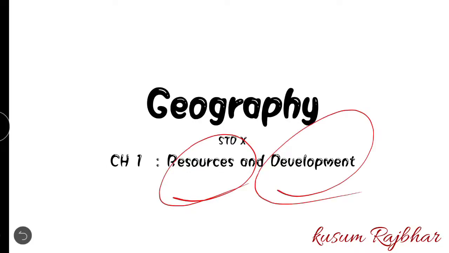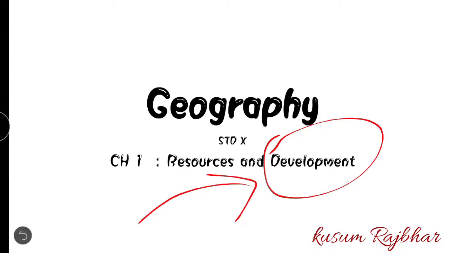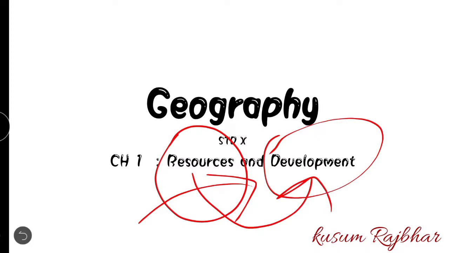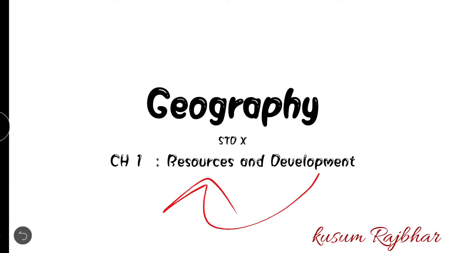In the first part of this chapter we are going to look only at the resources, and in the other part of this chapter we will be looking at the development of this resource. First we will thoroughly understand what is meant by resources, and then we will understand how the resources get developed day by day, and what the consequences and problems are regarding all that development. Degradation of resources and depletion of resources are some of the issues or problems in the environment. So all this we will be looking at in this chapter.